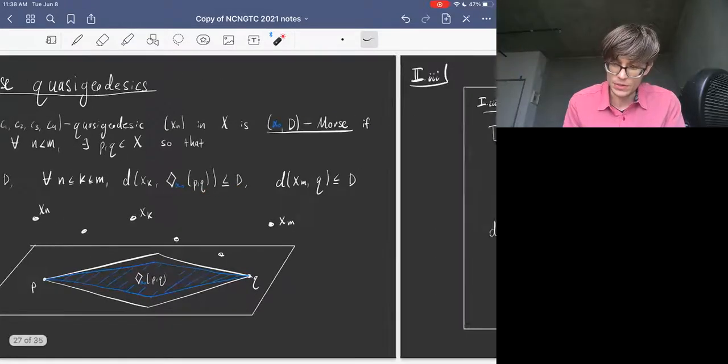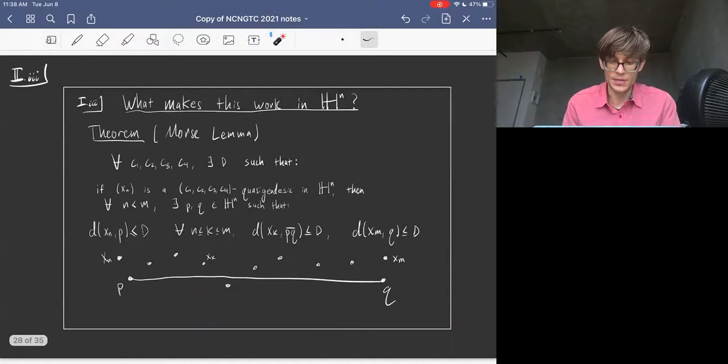One way that you can view the Morse lemma in hyperbolic geometry is to say that every quasi-geodesic in H^n is a D-Morse quasi-geodesic. In hyperbolic space, the notion of regularity isn't meaningful because maximal flats are already geodesics, so you can't really stay away from walls. It's probably best to think of every geodesic as being regular in a hyperbolic space. Anyway, for the purposes of this talk, that's probably the best way to think about it.